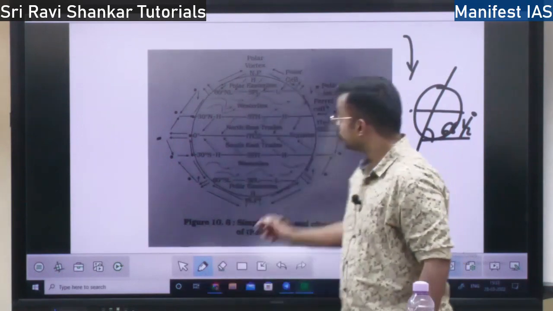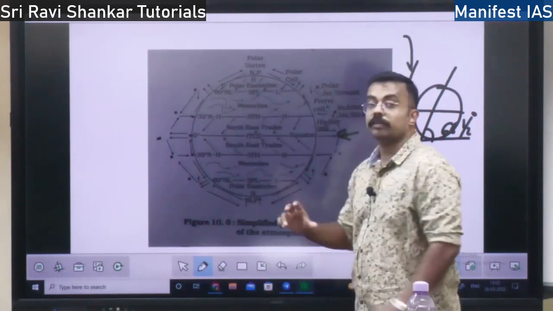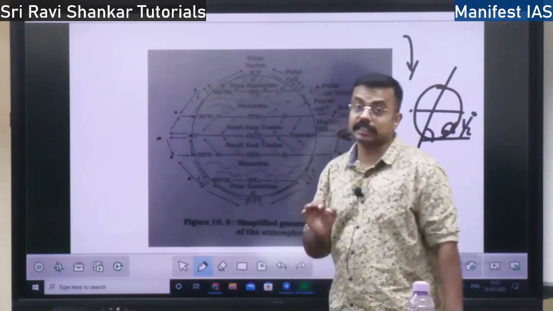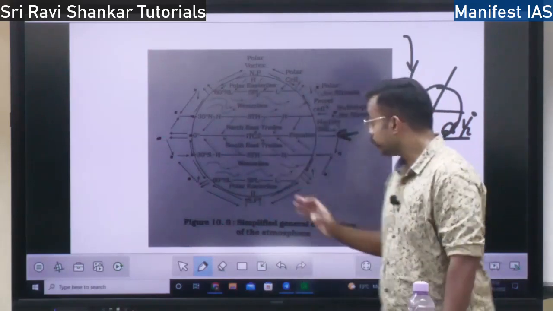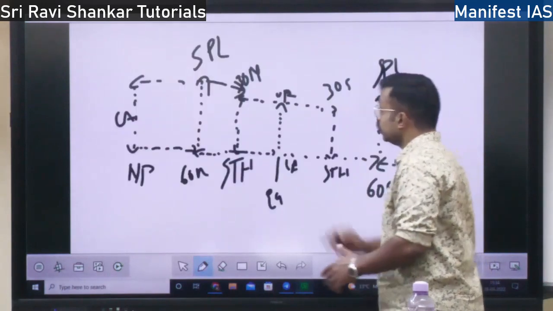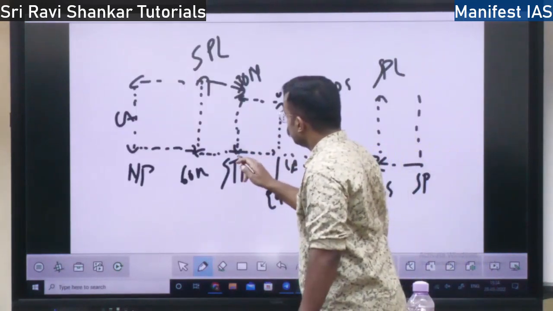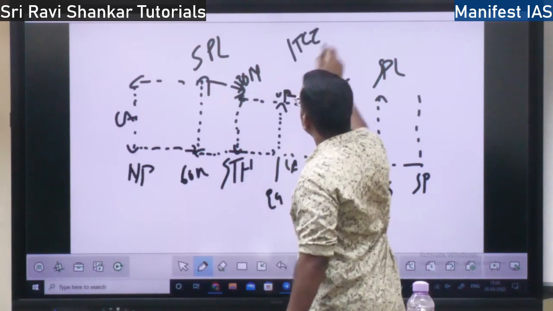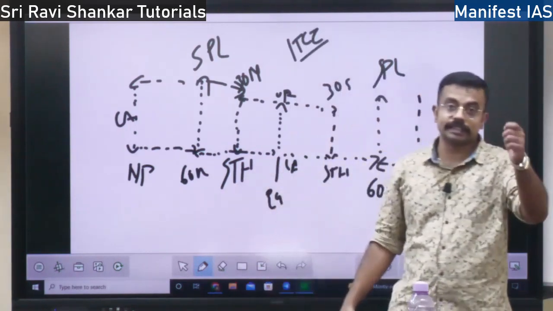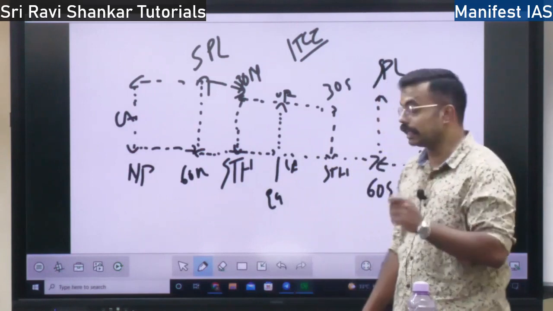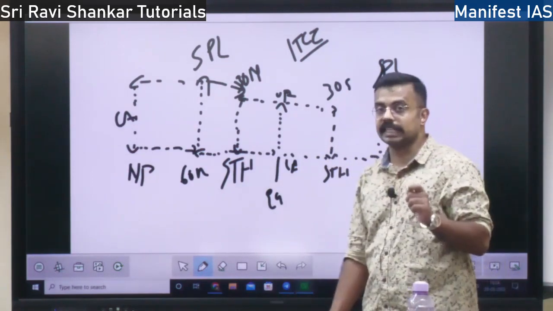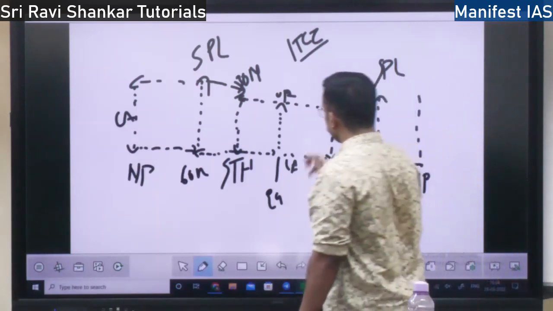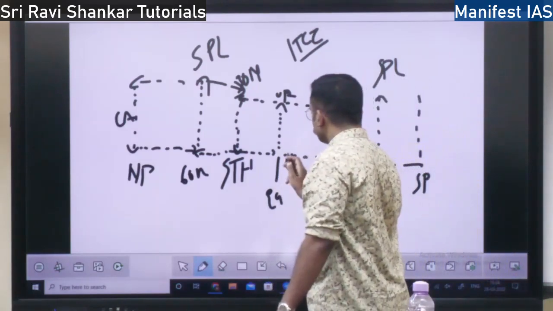These pressure belts move with the sun. Why? Because I told you about the ITCZ, the intertropical convergence zone. So let me explain the convergence zones here itself. Why is it called ITCZ? Because I told you where the sun rays exactly fall on the earth vertically, that is where the ITCZ lies, the intertropical convergence zone. Also, there is one more concept. See, the air is converging, right?